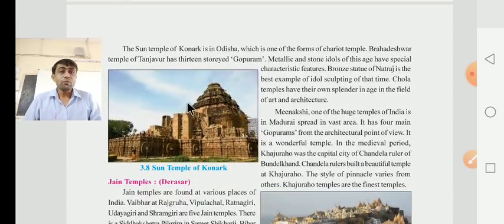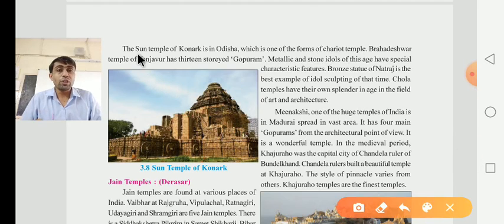Now, the Sun Temple of Konark is in Odisha, which is one of the forms of Jero temple. Dear children, now this is the most important thing. They have to say that the Sun Temple of Konark in Odisha is one of the forms of Jero temple.